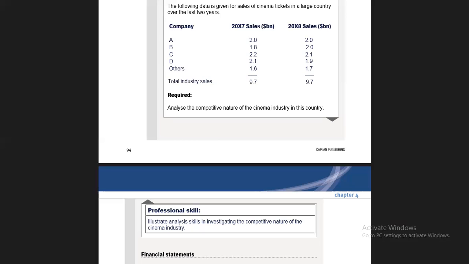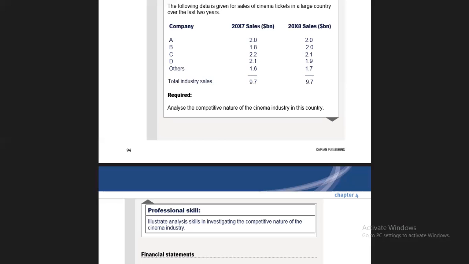So you have to evaluate that people want to spend, but they are switching the company because something is lacking. So why are they moving towards company B, which improved itself and its sales increased in 2008? You have to compare all these factors when you are writing the answer.